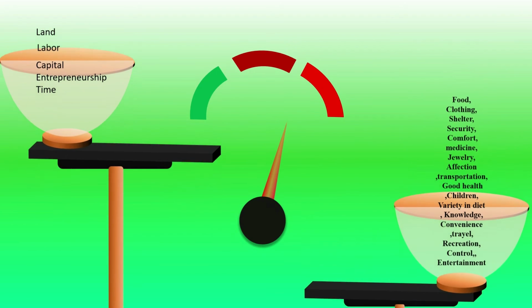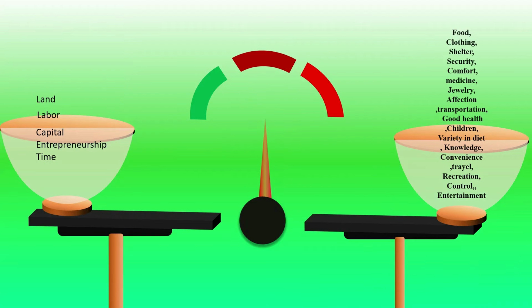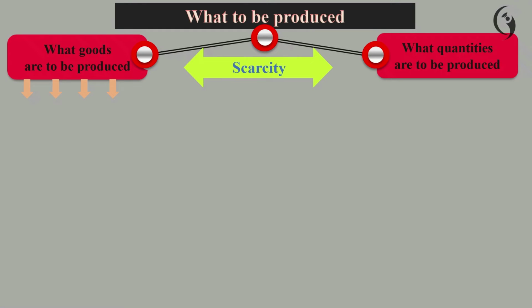Here is one example. In an economy they have land, labor, capital, and replenishment resources. So they want to produce food, clothing, shelter, security, comfort, medicine, jewelry, affection, transportation, good health, children, variety in diet, knowledge, convenience, travel, recreation, control, entertainment. All those could be produced in unlimited quantity if unlimited resources were available. So they have to face the question of what quantities are to be produced.